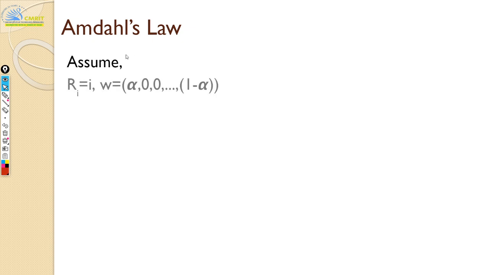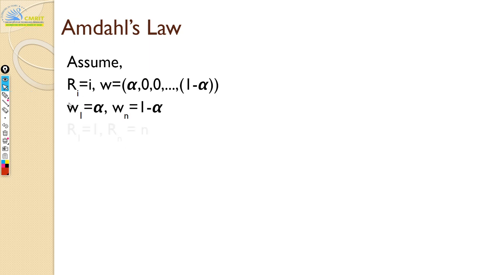So let us say Ri is the rate of execution, and you are assuming that Ri equals i. W is nothing but the weight factors you have. Here you are assuming only two things. One is W1, which is alpha, and the other is Wn, which is 1 minus alpha. Now, what is this alpha? Alpha is the proportion of your program which is sequential. So this is W1.